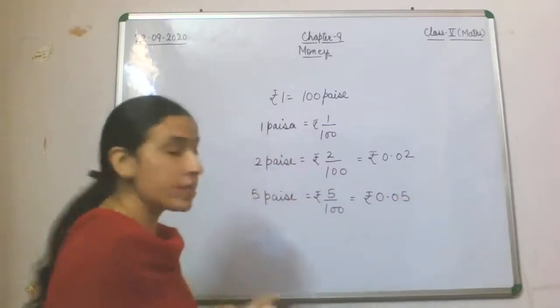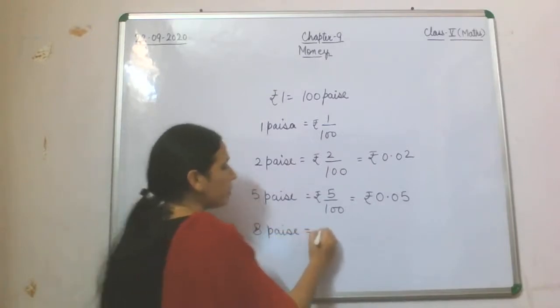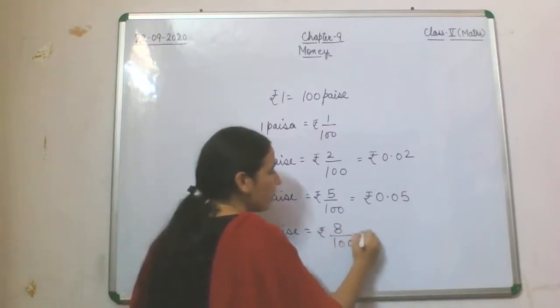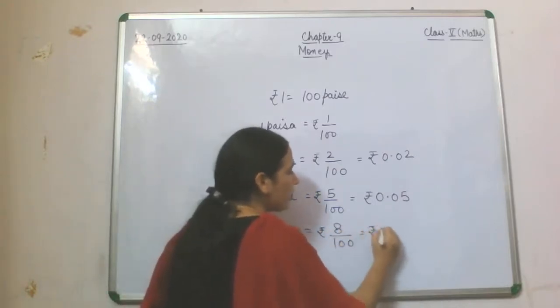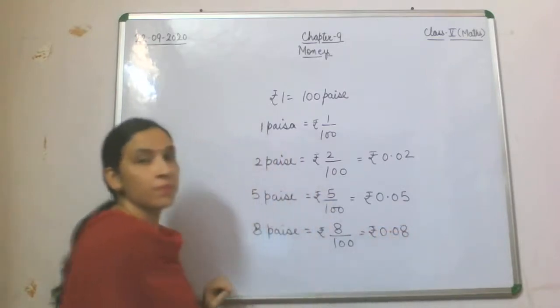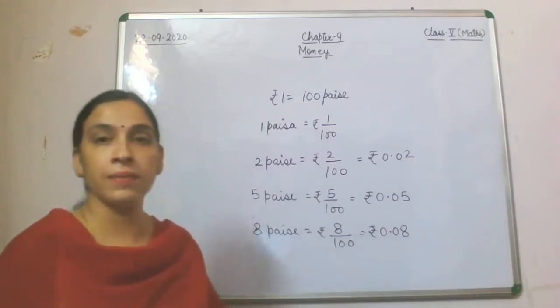Let's take one more example. If I take 8 paise, then that will become 8 divided by 100. Again we require 2 decimal places, 0.08. What do you understand from all these examples?